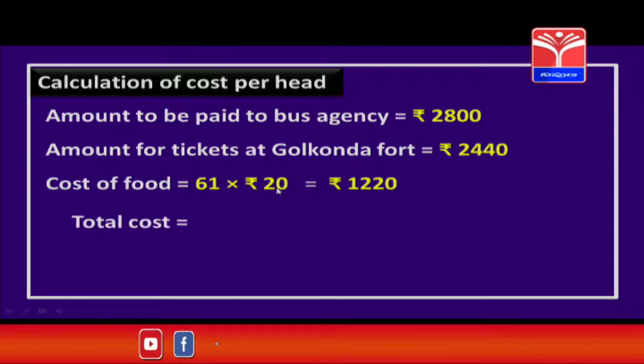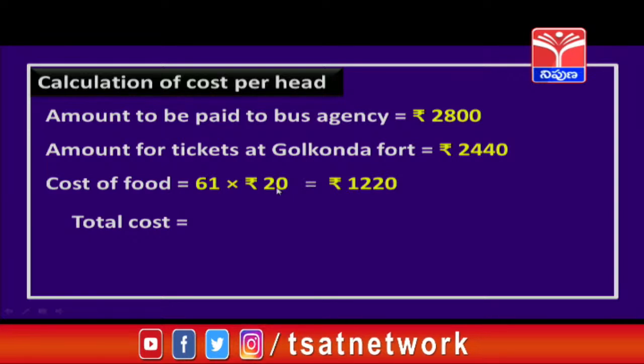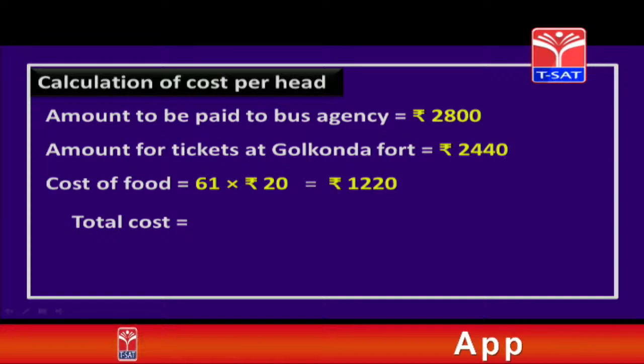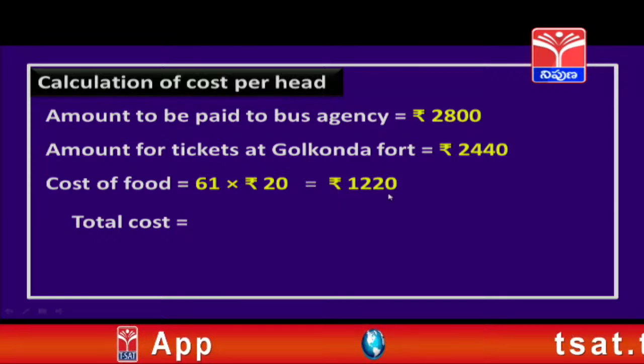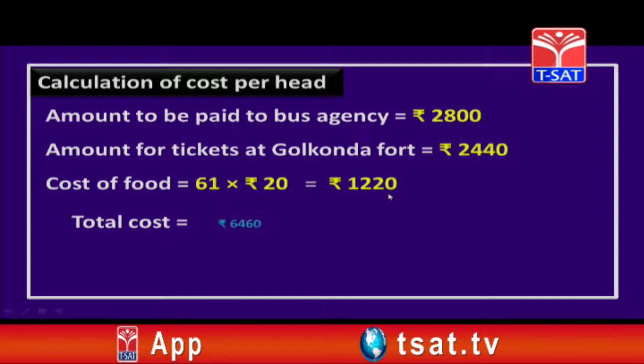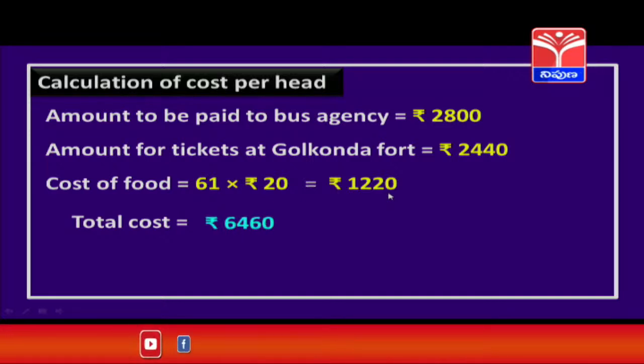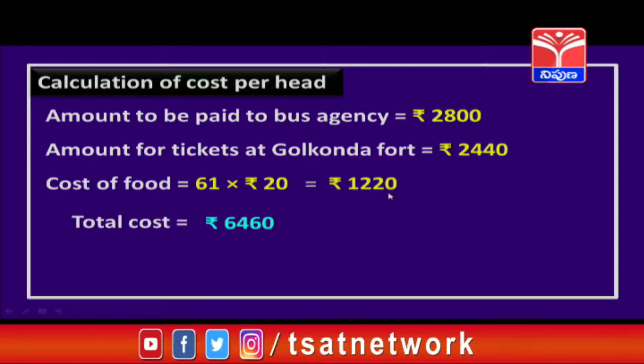Now, let us find out the total cost, children. That is obtained by adding all these numbers, right, children? That is 2800, 2440 and 1220. On adding all these, you are going to get 6460 rupees. So, children, this is the total cost.